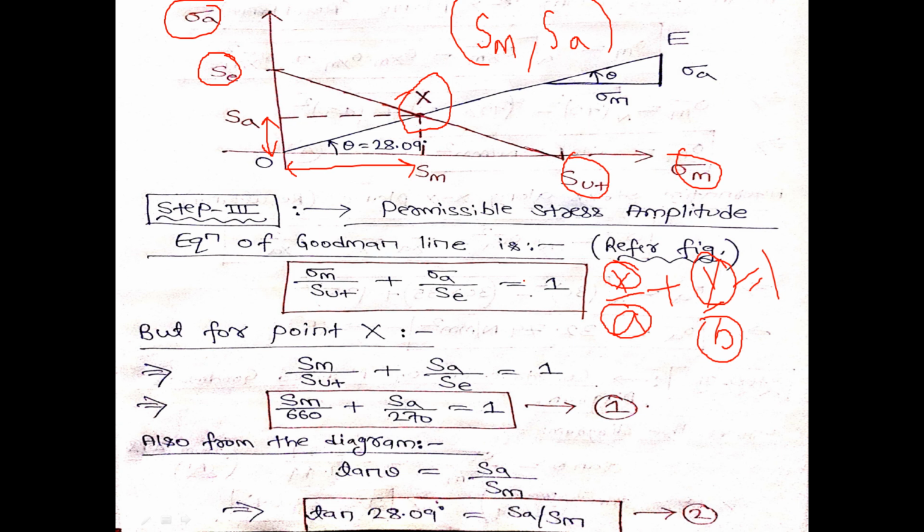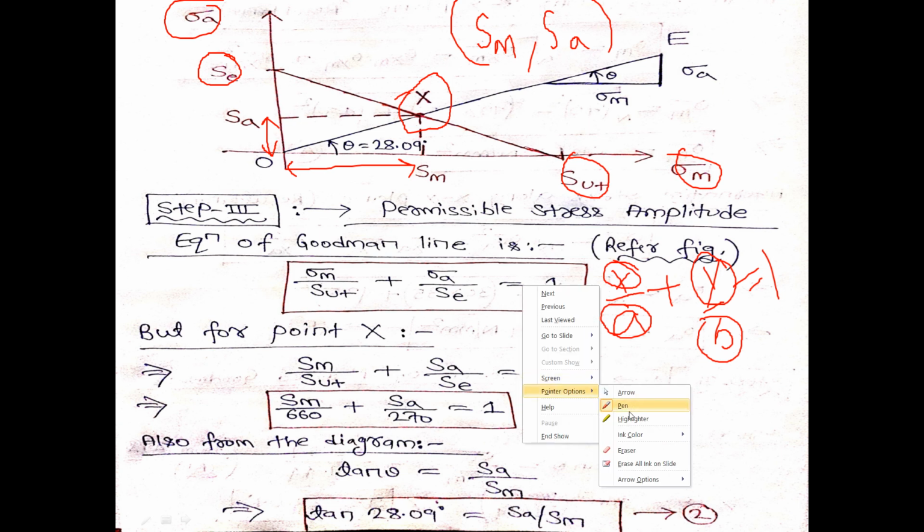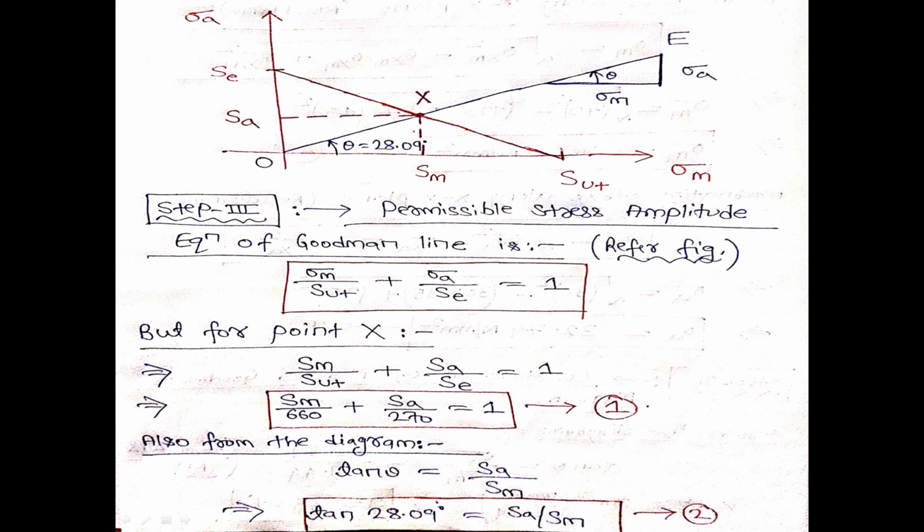That equation you get if you consider this particular triangle. This is theta, this is your perpendicular, which is nothing but Sa, and this is your base, which is nothing but Sm. I can write tan theta equal to perpendicular by base, that is Sa by Sm. Theta I have already calculated, 28.09 degree.